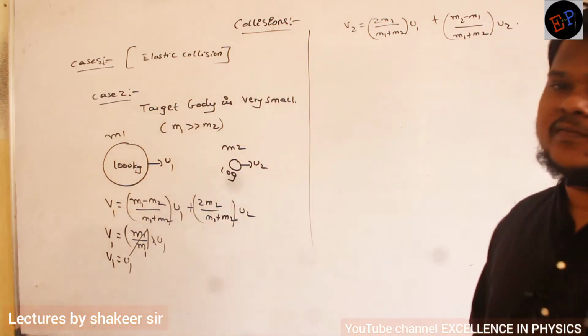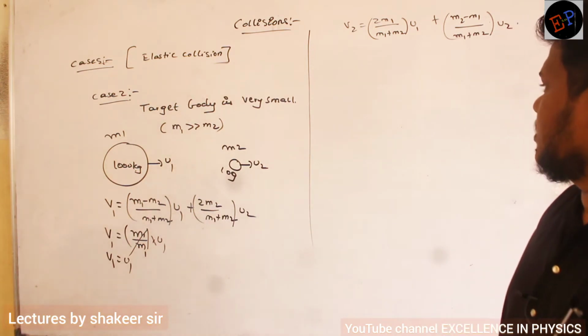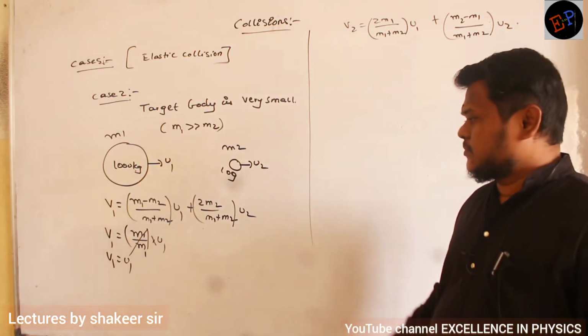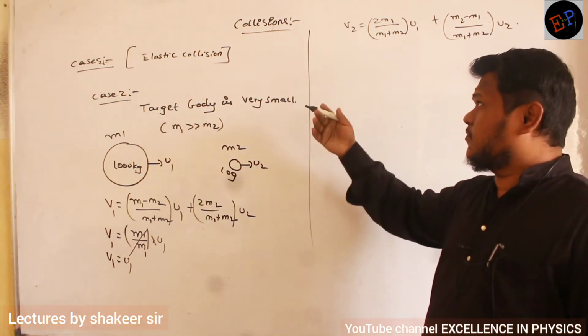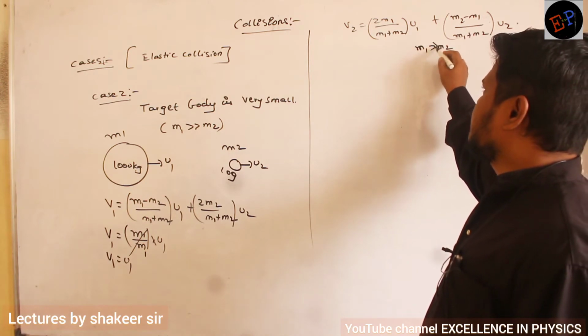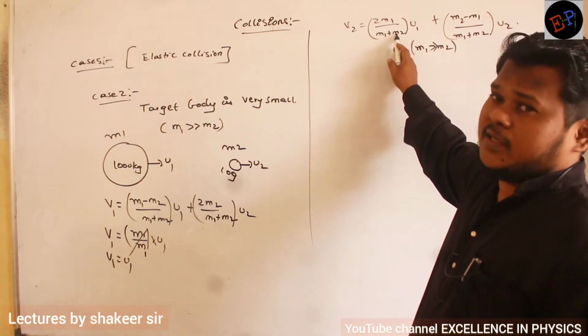So this is the final velocity of second body. Understood, Nama? Now can you see? So in this condition, again m1 is much greater than m2, Nama? m1 is much greater than m2. So therefore here this m2 you can neglect.